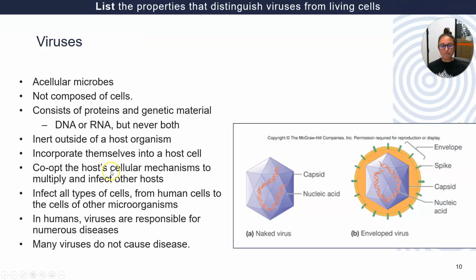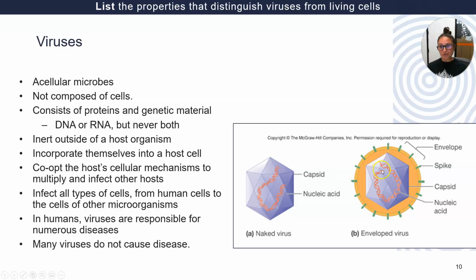Okay, so a virus is not considered to be alive, because it's not made of cells and it cannot reproduce itself. A virus is essentially some DNA or RNA wrapped up in a protein coat, okay?